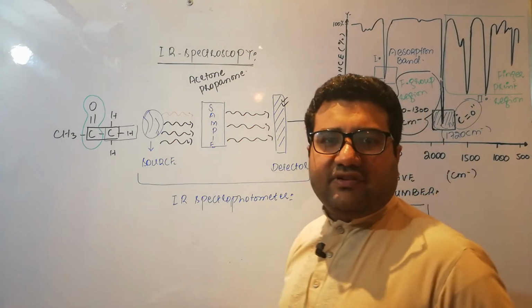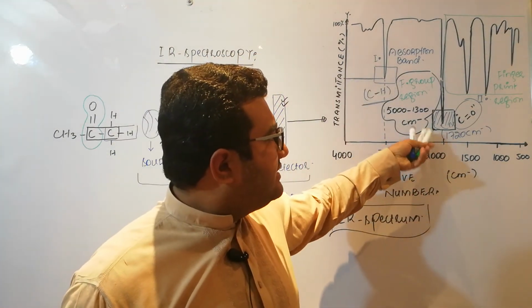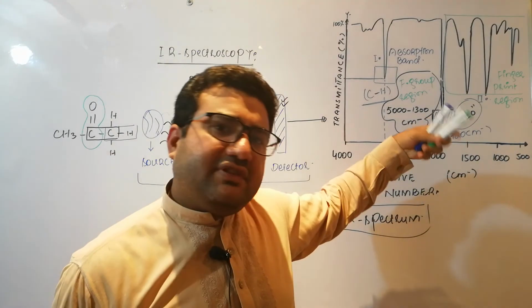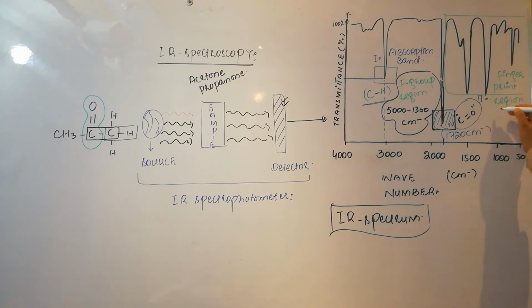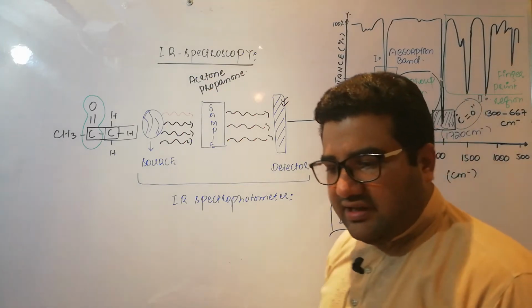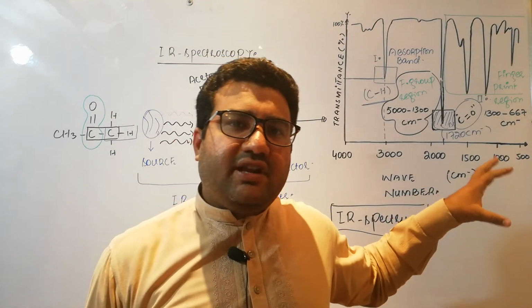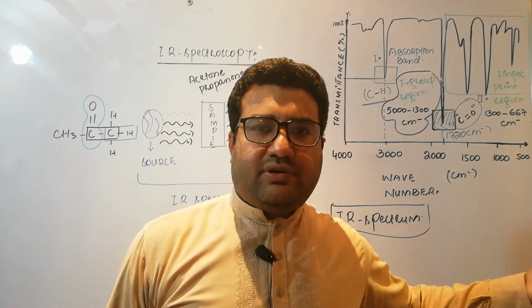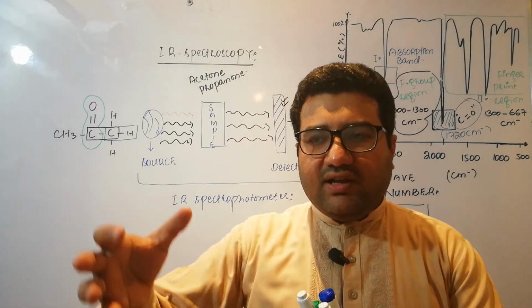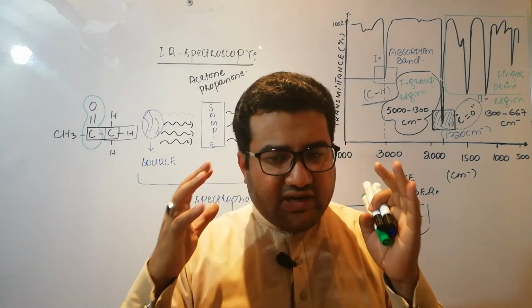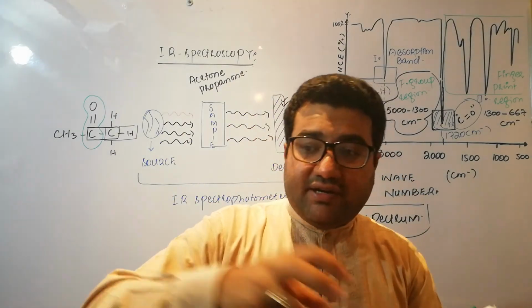And what information will the functional group region provide us? I have already discussed this: it provides information about the type of the functional group which is present in a molecule. Now the rest of the portion, this one, is the fingerprint region. The fingerprint region is from 1300 to 667 per centimeter. And this fingerprint region actually provides us information about the identity of the compound. How? We have an unknown sample and we have a suspected compound, because we have an idea in our mind that this compound is suspected to be this one.